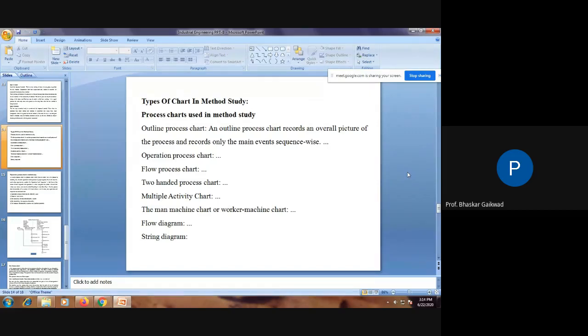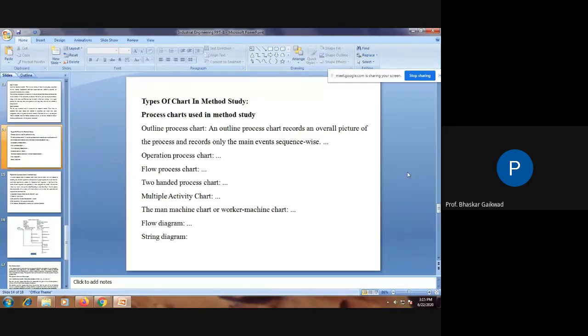We have to make use of string diagrams, and after that we'll come to the number of times a worker is moving on the same path, and how or why we can avoid this path. So this knowledge you will get through the string diagram. So this is about the method study charts.